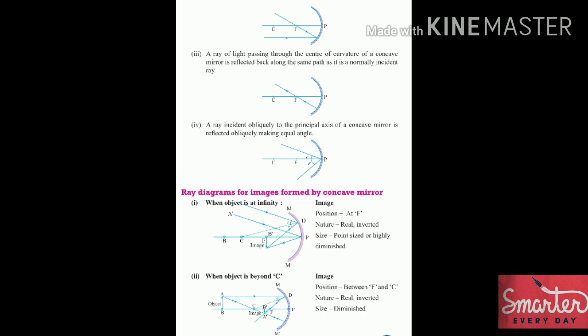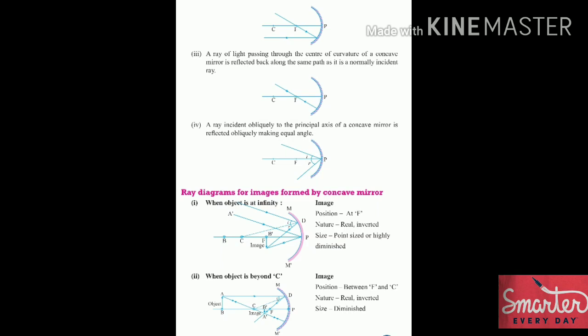Now the fourth law. A ray incident obliquely to the principal axis of a concave mirror is reflected obliquely, making equal angle. This law states that if the ray obliquely emerges from the principal axis, then it is also reflected obliquely, and in this case angle of incidence is always equal to angle of reflection.